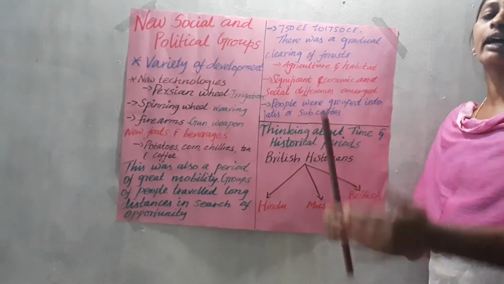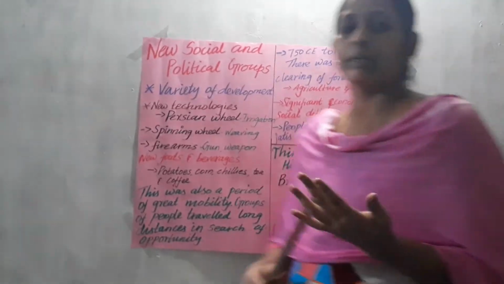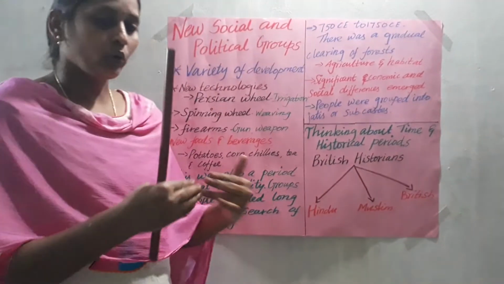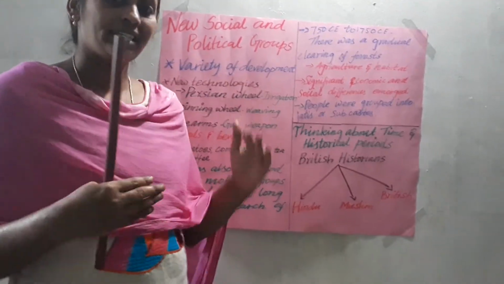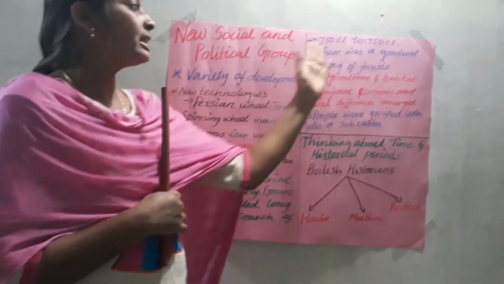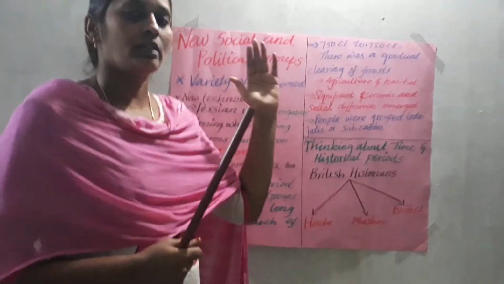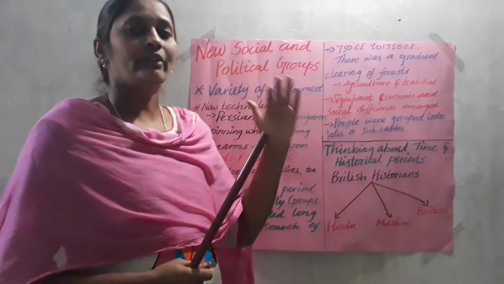So now we conclude the lesson. From the beginning of the lesson up to now, we discussed what changes happened through these 1000 years, 750 CE to 1750 CE.